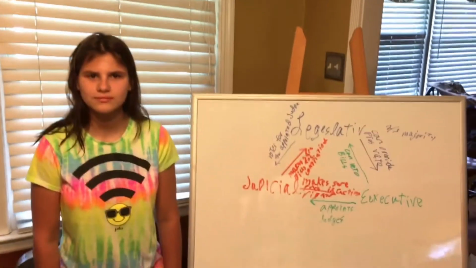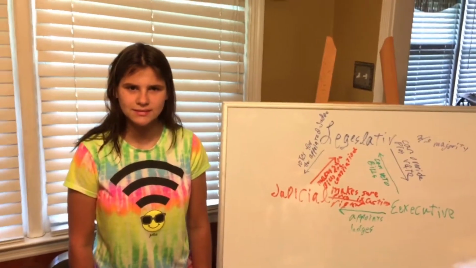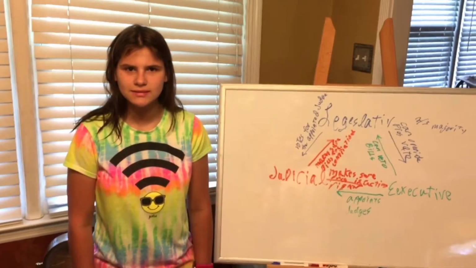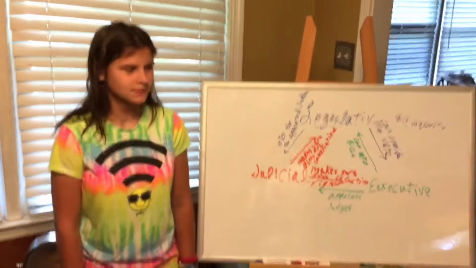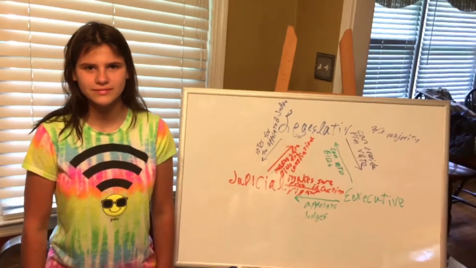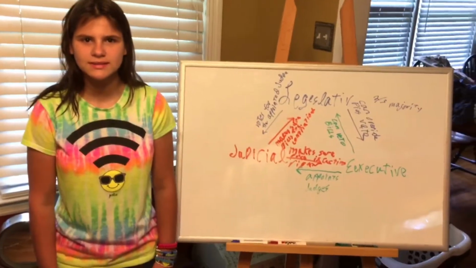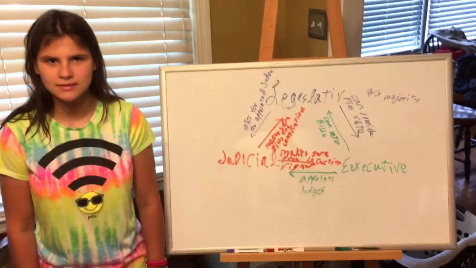Another check to the legislative branch is that they vote for who sits on the judicial branch. So there's 9 judges on the judicial branch. Okay. And they vote for them. Now the checks and balances of the executive, or the president, is different.